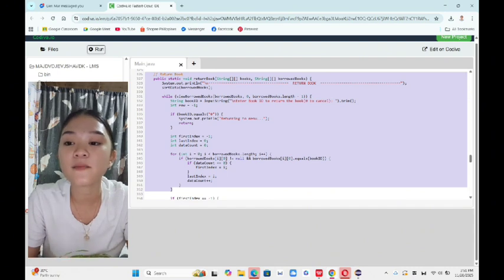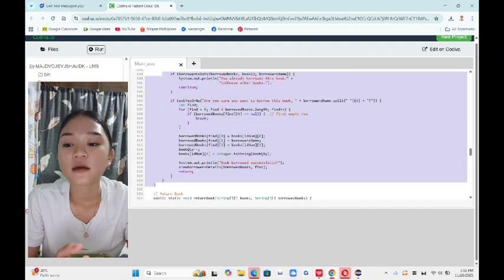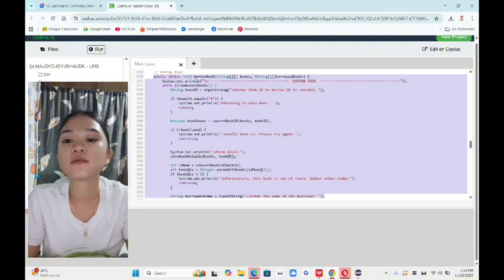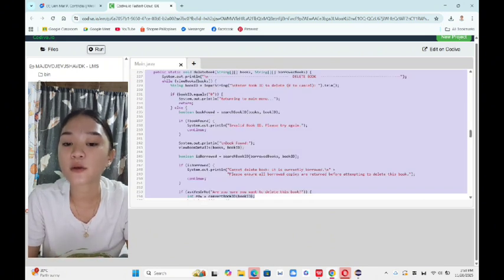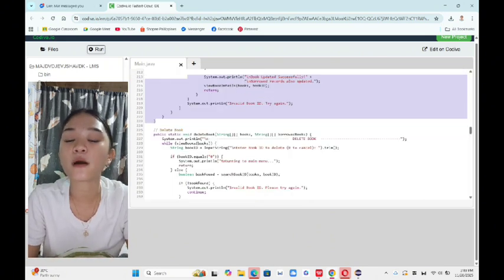Once selected, first the book's quantity in the books array is increased by 1. Second, the borrowed books row is cleared, meaning all columns in the row are set to null. This ensures that the borrowing record is properly removed and the book inventory is restored.